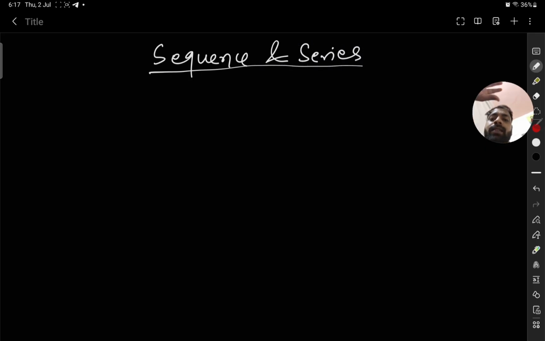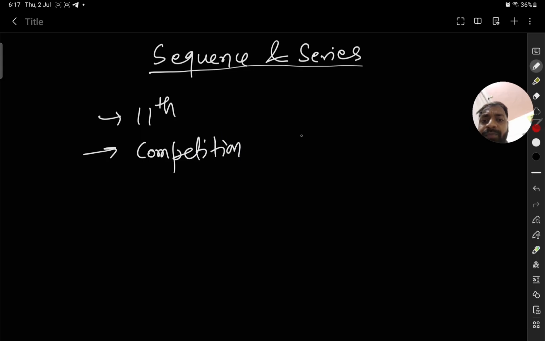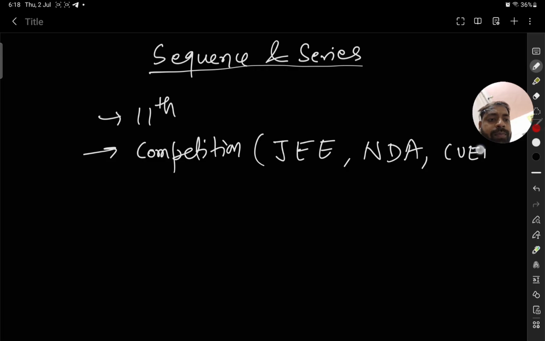Sequence and series is a very important chapter in class 11th, and it is also important for our competitive level exams, such as JEE, and other exams also such as NDA, and we consider CUET. For these types of national level exams, this chapter is very important.